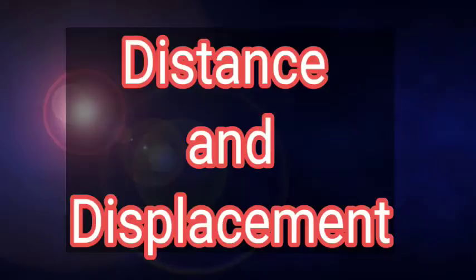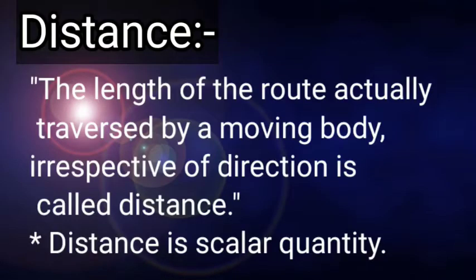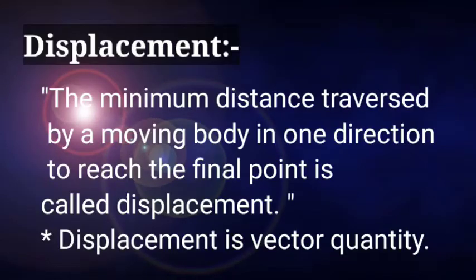Now let's learn what is meant by distance and displacement. Distance is the length of the route actually traversed by a moving body, irrespective of direction. Distance is a scalar quantity. Displacement is the minimum distance traversed by a moving body in one direction to reach the final point. Displacement is a vector quantity because direction is very important in this.